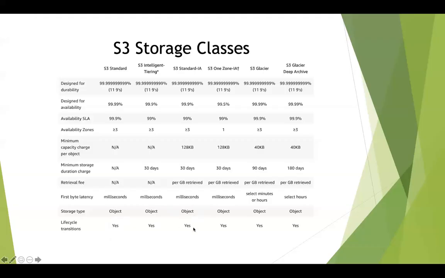And then after 60 days, if I'm not going to access these objects again, I can transition them into a storage class called Glacier, where it will be archived. And then I will only be able to access these objects if I wait an hour or two, because that's how much time it takes to retrieve objects from Glacier. And suppose I would like to move it into another storage class that is of the least cost, and I will never access that data. Even if I want to access the data, I can wait for 5 or 6 hours. I will transition it to S3 Glacier Deep Archive.